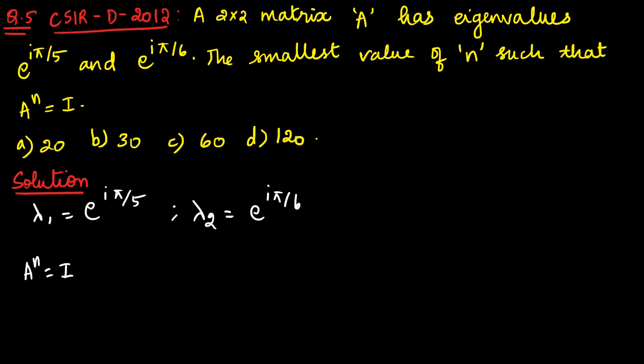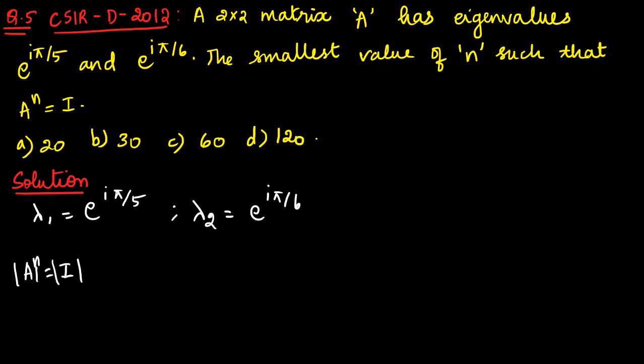Now I have to relate this somehow to my I. So A power n can be anything, but I have to find the value of n such that it is equal to the identity matrix. Now if I take the determinant on both sides, what do I get?